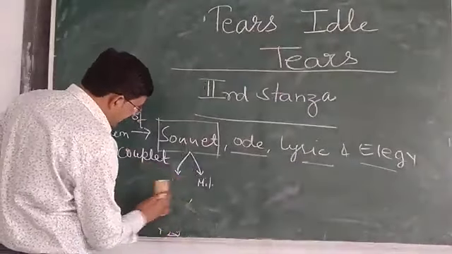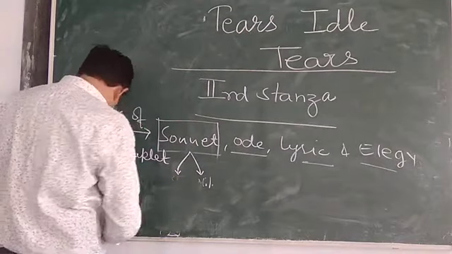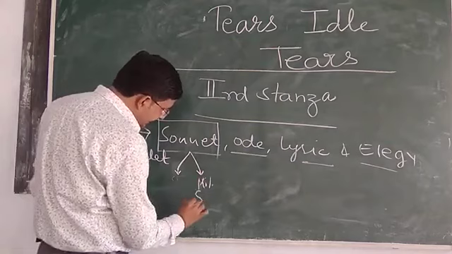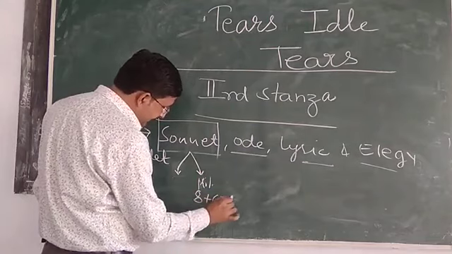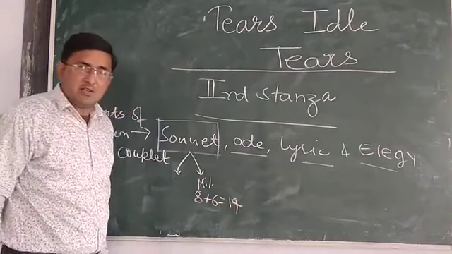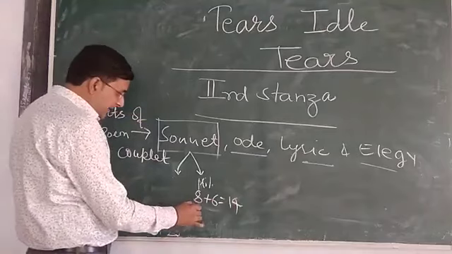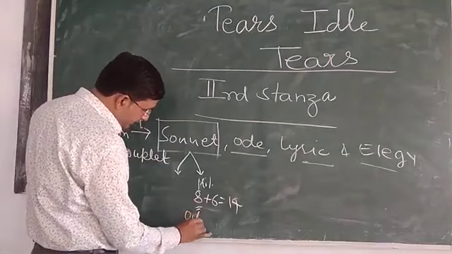Now we are discussing the Miltonic sonnet. The structure of the Miltonic sonnet is easier: 8 and then 6, equal to 14. There are 2 parts in the Miltonic sonnet. The first part, of 8 lines, we call the octave.